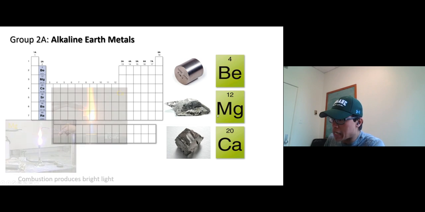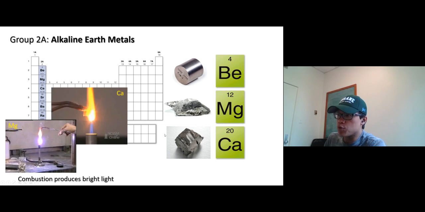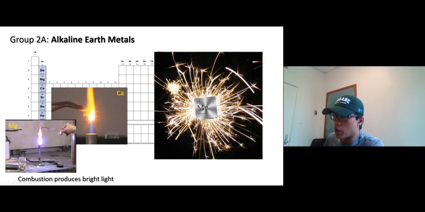Okay, they burn brightly. If you heat it up, you put it on this Bunsen burner, you light it up, they emit bright light. The combustion produces a bright light. This is magnesium, this is calcium. They give you different colors. And for this reason, you see them quite a lot in fireworks. Magnesium is the main component in sparklers. All right. So that's group 2, the alkaline earth metals. So group 1 is alkali metal. Group 2 is alkaline earth metal.